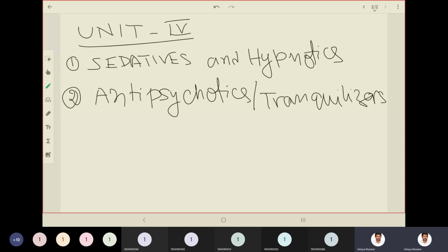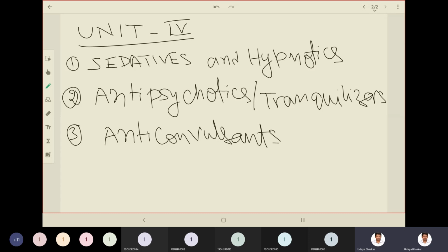So antipsychotics are called tranquilizers. And there is another subpart we need to learn under unit 4, that is anticonvulsants. If you know anything about any of these terms, please let me know how much you know.